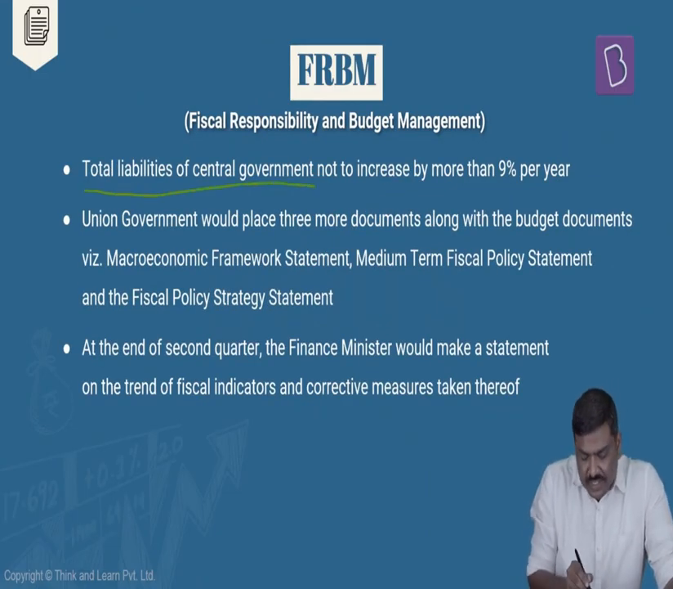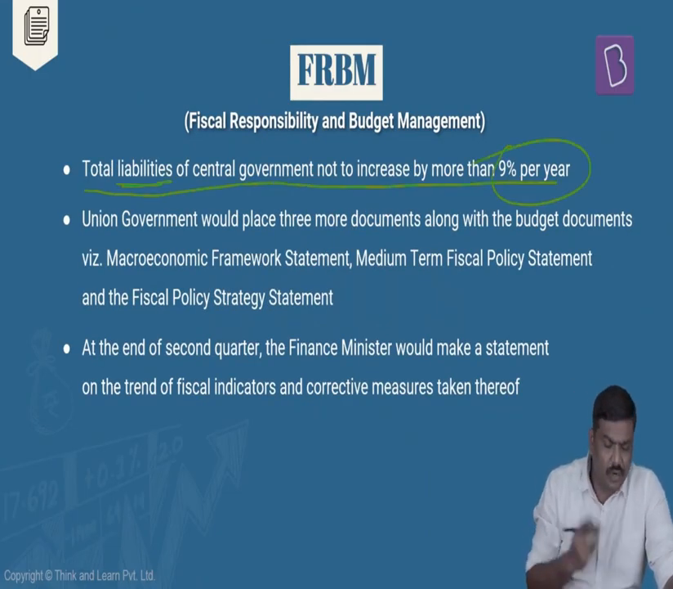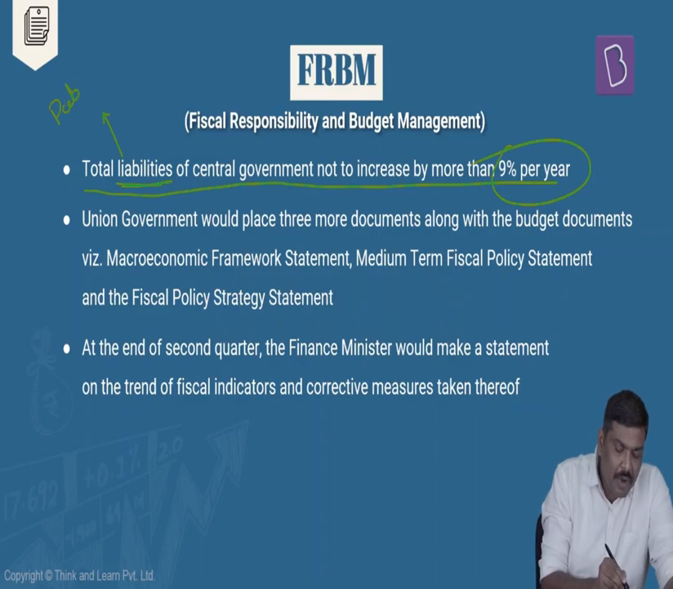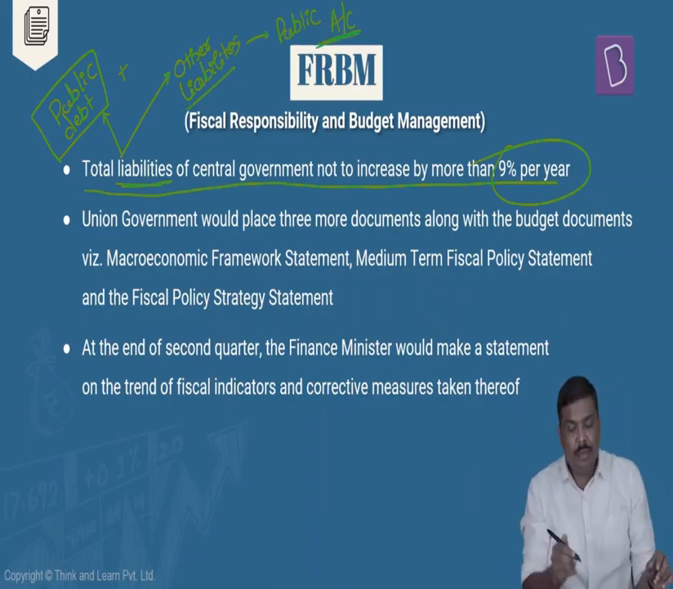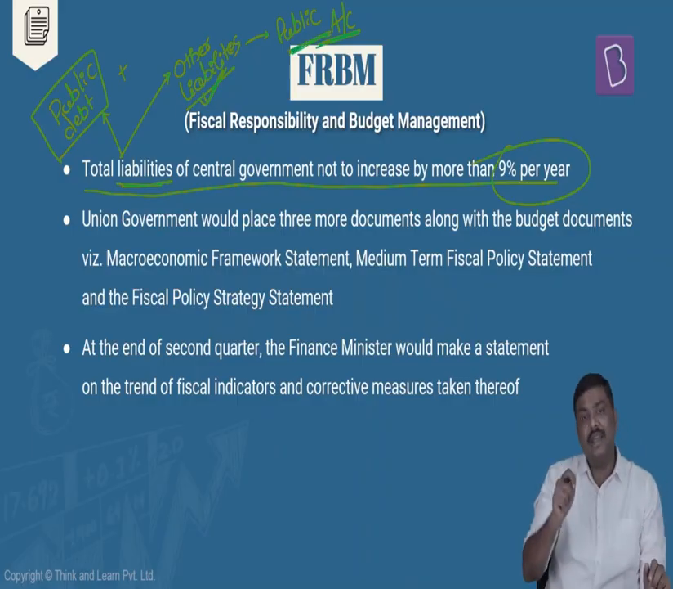Next, total liabilities of the central government should not increase more than 9% per year. What do you mean by liabilities? Please remember this, the central government will have a liability in the form of public debt plus other liabilities. What are the other liabilities? For example, the amount of money that is there in the public account. The government of India has the liability of repaying this public account amount as such.